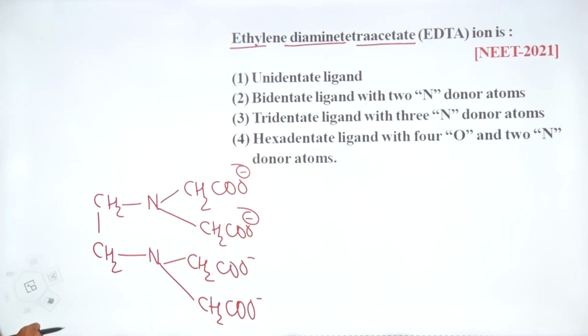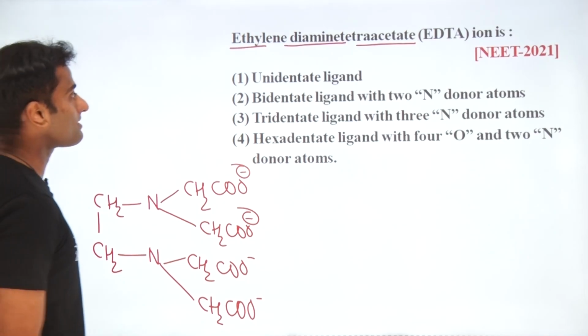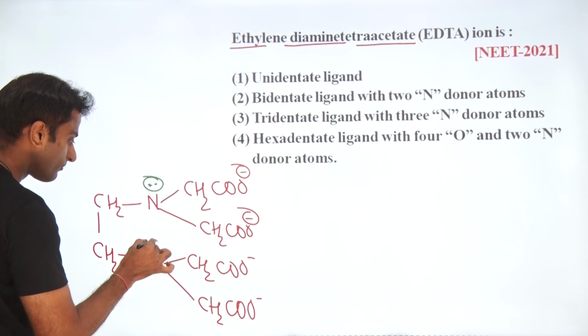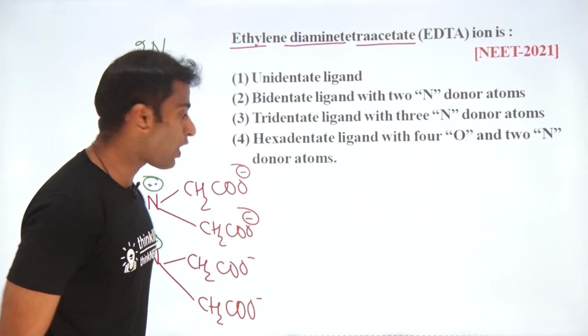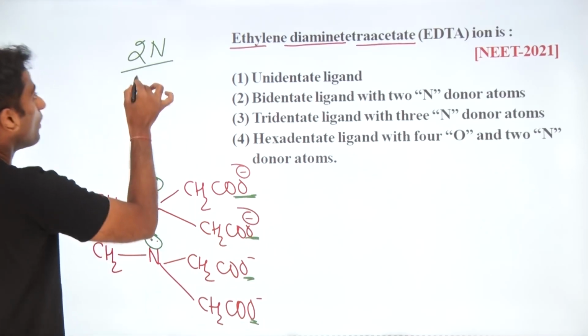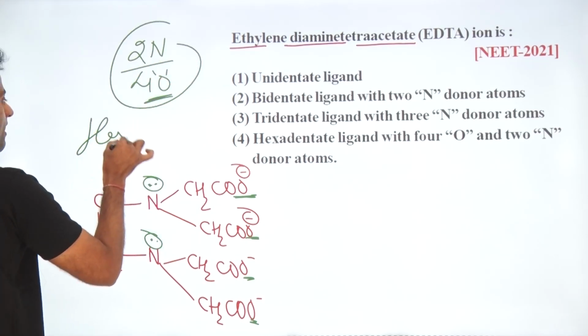Student, here 6 sites are electron pair donors. So we can say this is hexadentate: 2 nitrogen and 4 oxygen. Oxygen 1, oxygen 2, oxygen 3, oxygen 4.